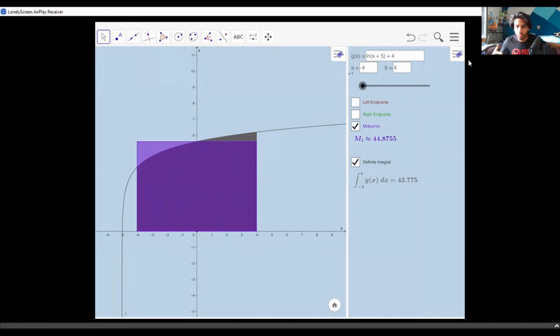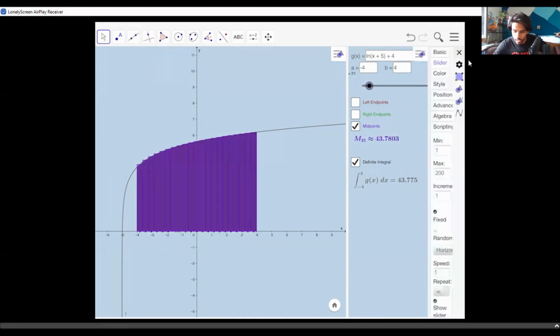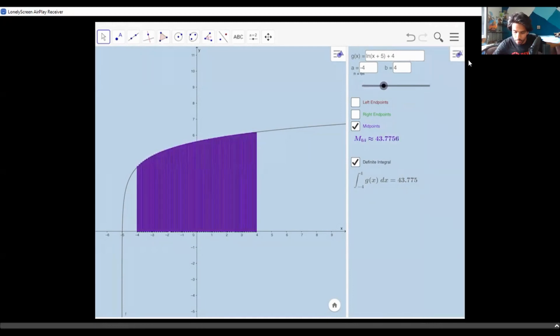What we need to do is take more rectangles. Yeah, this should be more accurate. This would be much more accurate, and this is much more accurate. And obviously, as you take more and more rectangles, it is getting more and more accurate. And at some point, we're actually reaching a very finite, very small error. That's what we're doing right now.